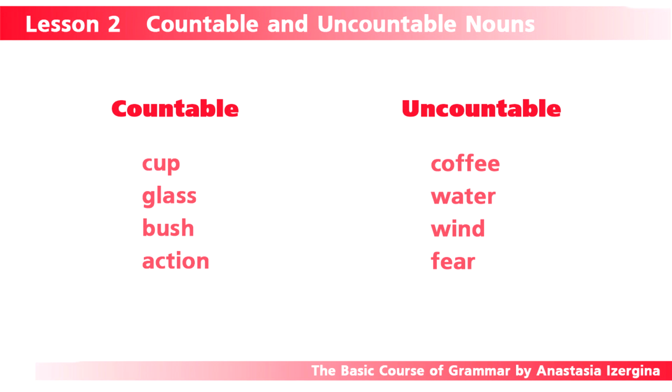Countable nouns are those nouns which define objects which can be counted by pieces. Uncountable nouns are those nouns which define notions, substances, and feelings. Those cannot be counted, or special words, measures, are used to assess their quantity. For example, countable nouns: cup, glass, bush, action. Uncountable nouns: coffee, water, wind, fear.